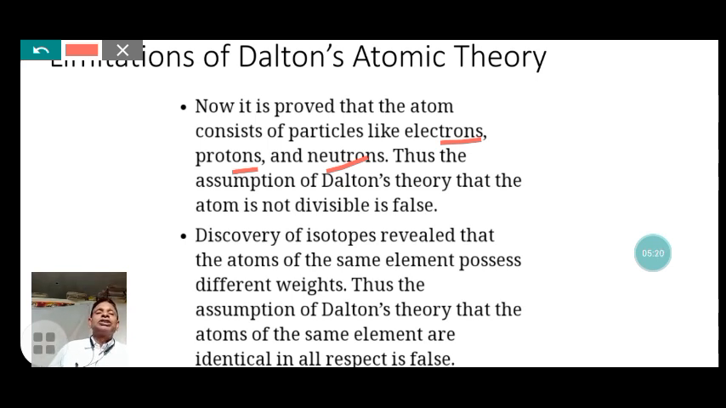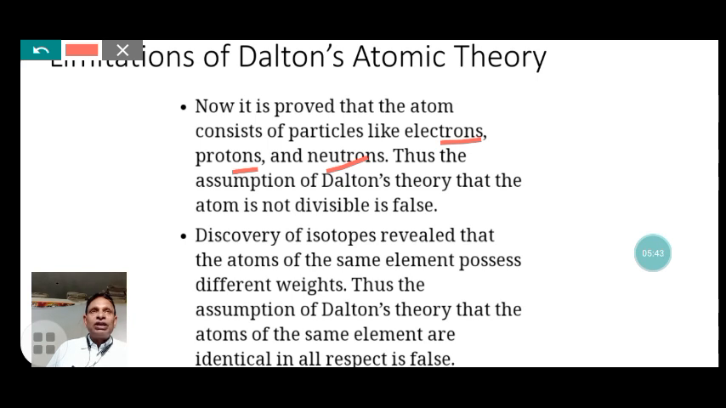Now, the discovery of isotopes revealed that atoms of the same element can have different masses. Isotopes are different forms of the same element having the same chemical properties, that is, the same atomic number but a different mass number.